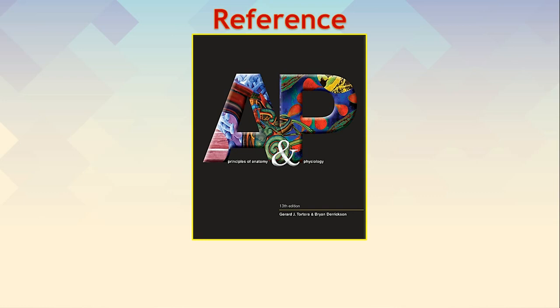So, we have discussed the overview of the urinary system, the internal and the external anatomy of the kidneys. Also, we have seen the blood supply and the nerve supply to the kidneys and the important functions of the kidneys.